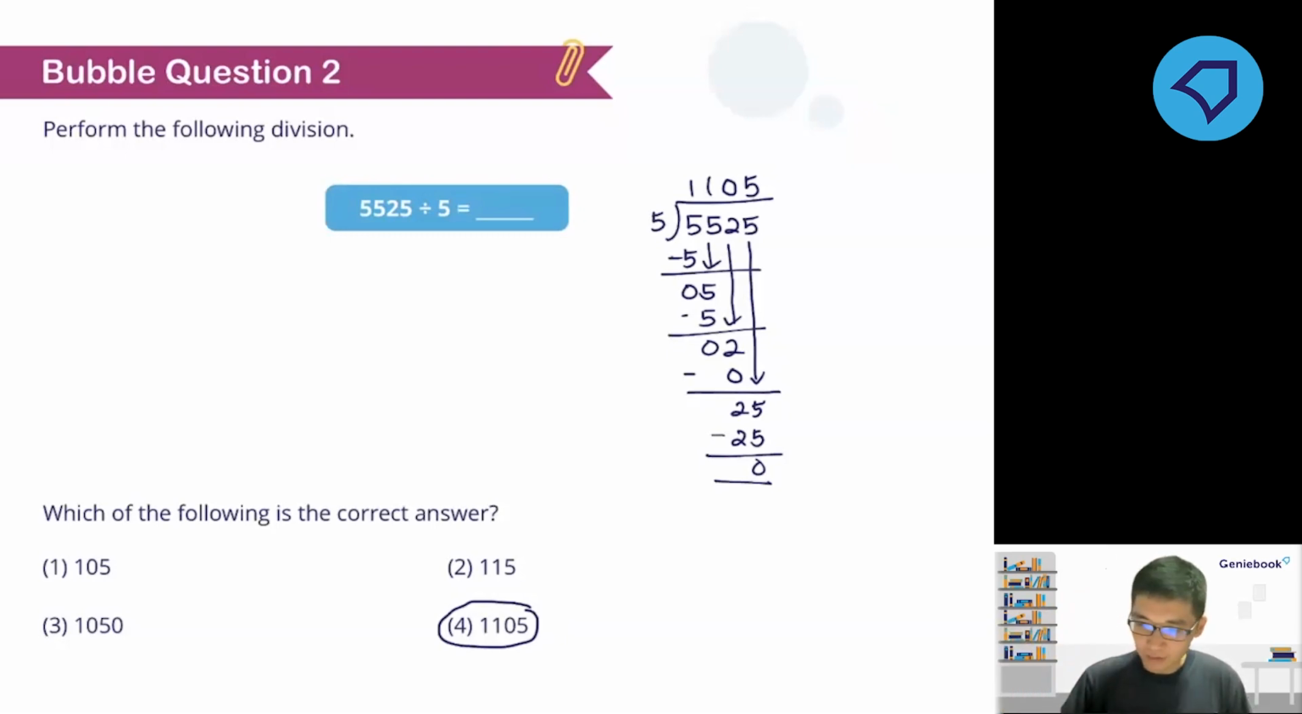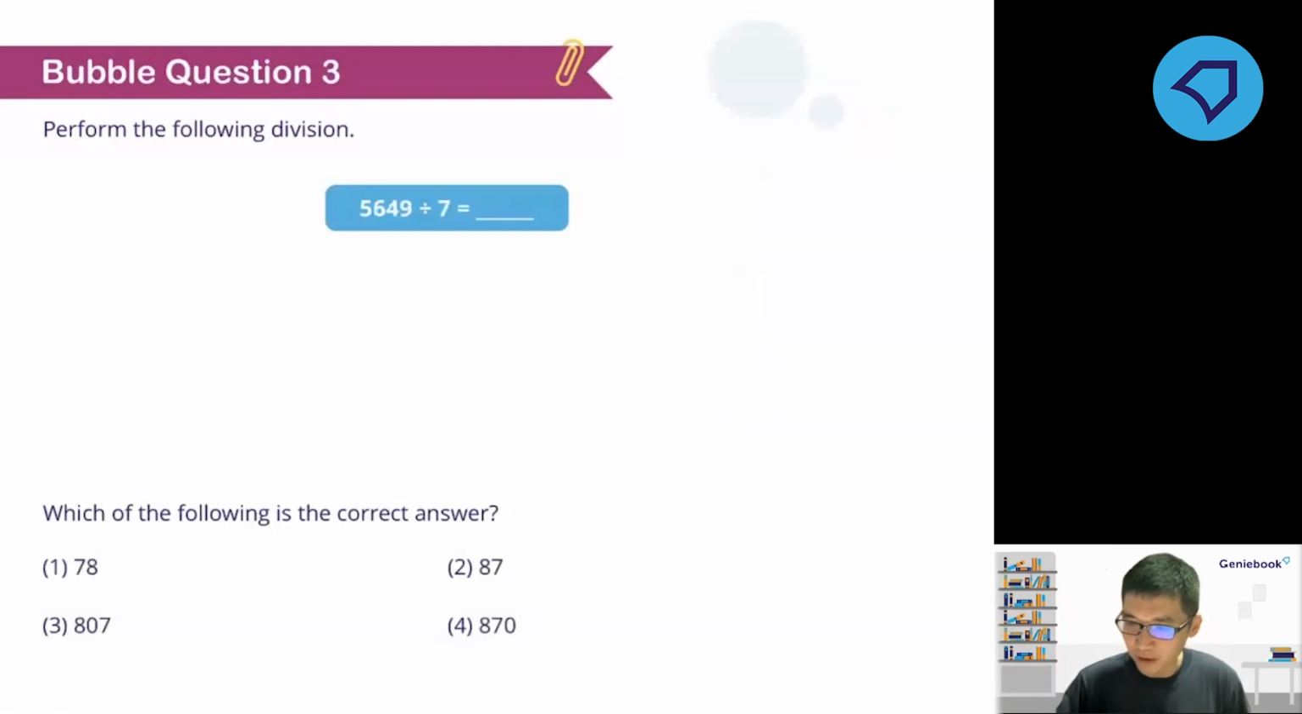Okay, so next, is it the next bubble question already? Yep, next bubble question. Here is your next bubble question. Get ready your pencil, your pen or your paper, but not calculators. I hope no one is using calculators to solve all these questions. Now what is 5,649 divided by 7?